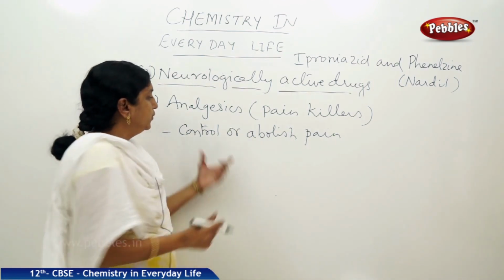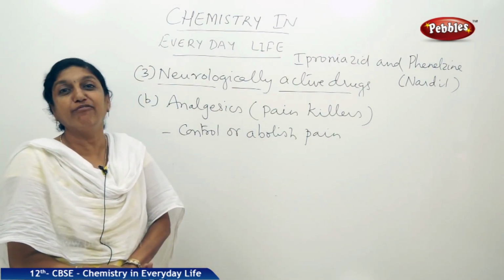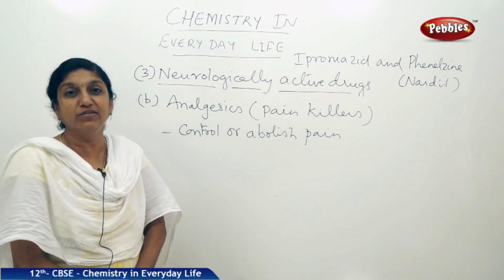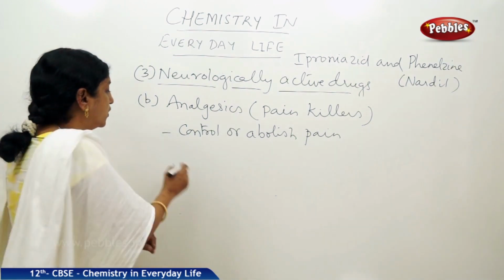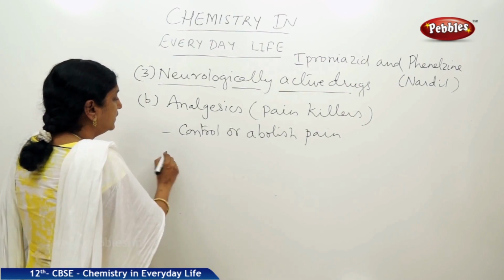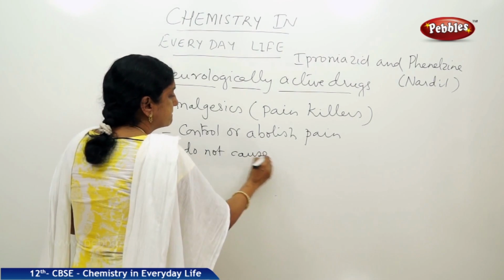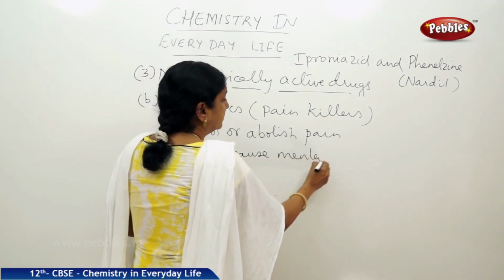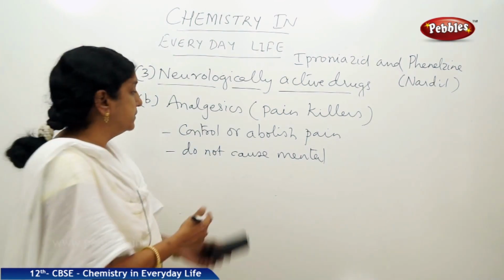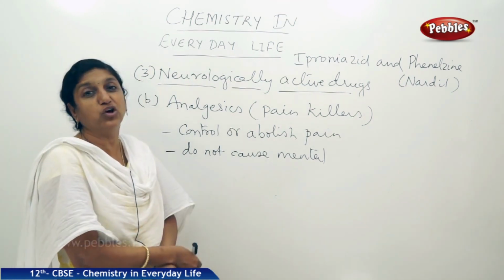Now during the control or abolition of pain, they do not cause any effect on the nervous system. That means they do not adversely affect the nervous system, like they do not cause impairment of consciousness or mental confusion. Because these drugs are active on the receptors of the nervous system, it is very important that they should not produce any adverse effect on the nervous system.